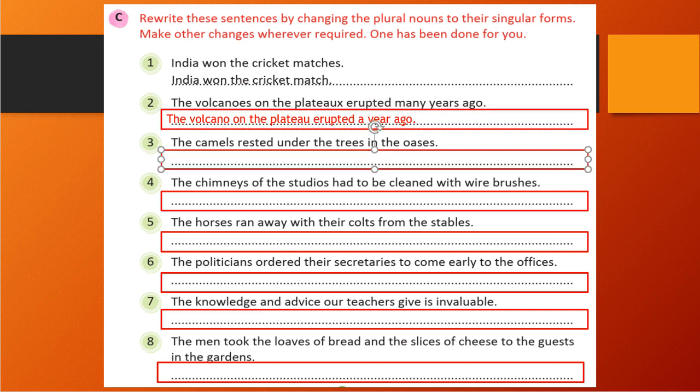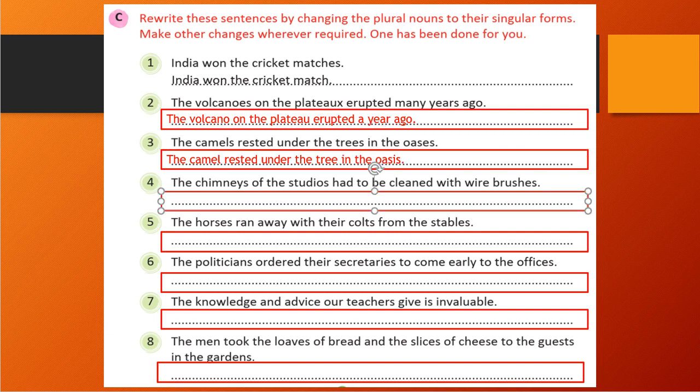Okay. Third one is, the camels rested under the trees in the oasis. So camels is a plural, then trees are plural, oasis is a plural, right? So those we will convert into singular form. So the camel rested under the tree in the oasis, right? So this is the correct answer.